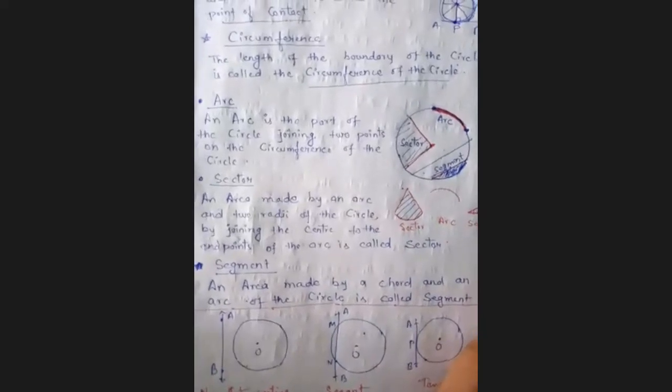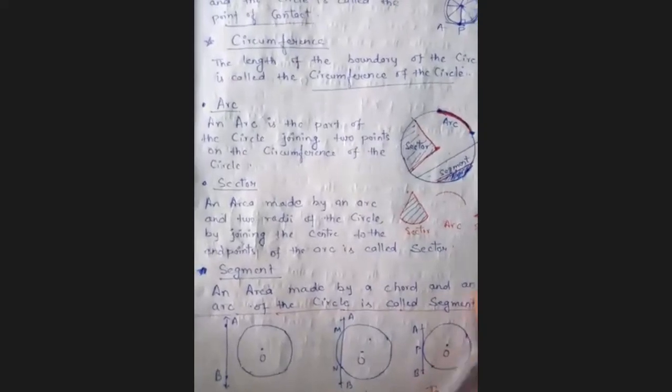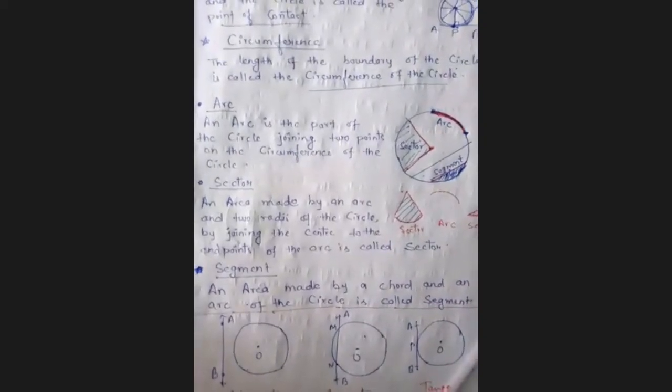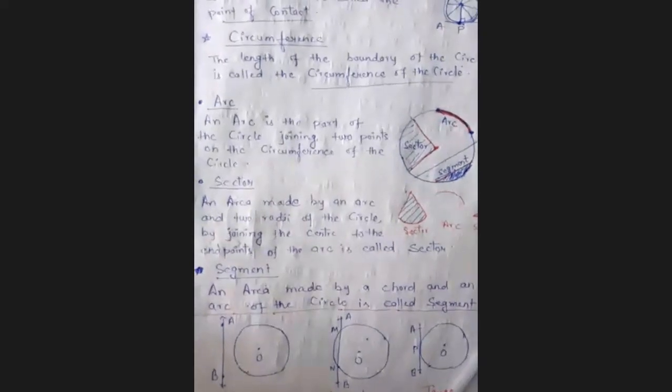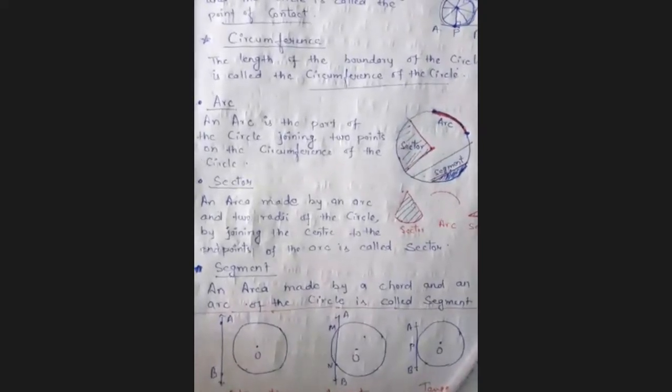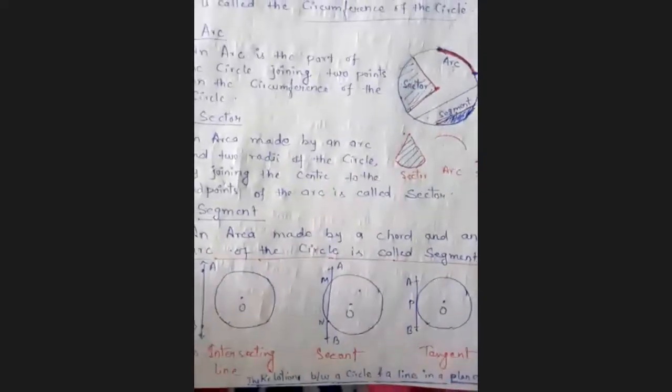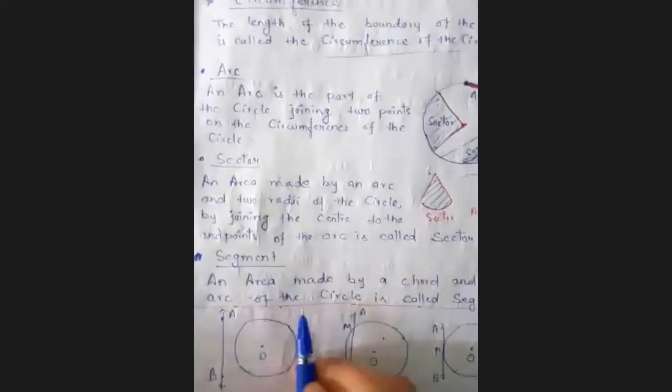Is there any doubt? Students, you can tell here. I mean, at any point, if you have any doubt, I mean, you are not understanding second, tangent, sector, segment, arc, you can tell here. I mean, very good, Aman. Segment, ma'am. Now, some segment. Okay, okay. Segment again, I am telling.